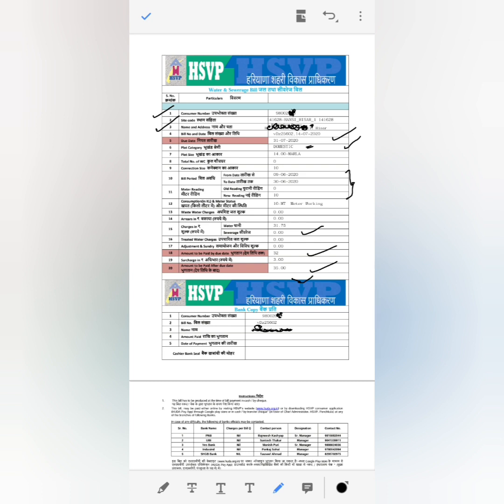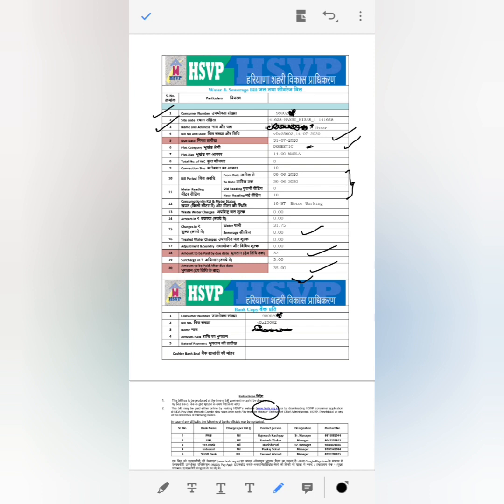So this is your water bill. Now how to pay this bill? To pay this bill, either you can go to the Huda office or you can also see here one link is given. So you can choose various online payment modes and pay via using this link.